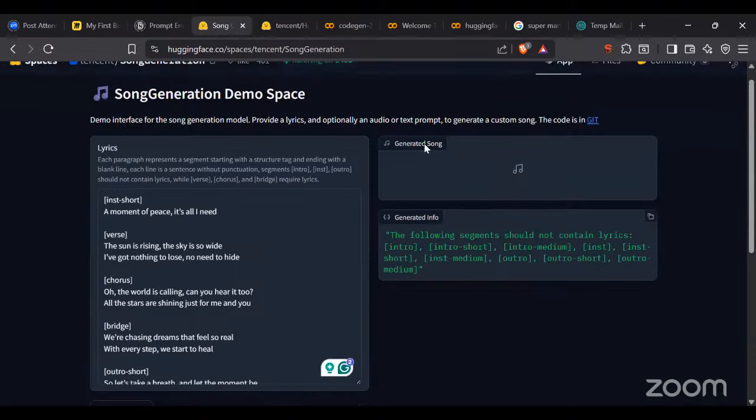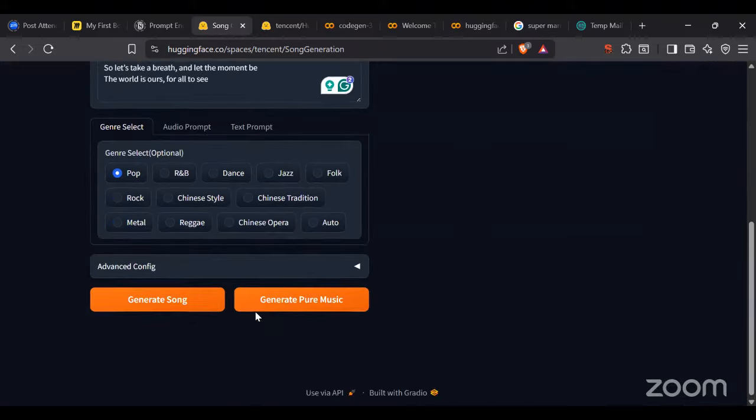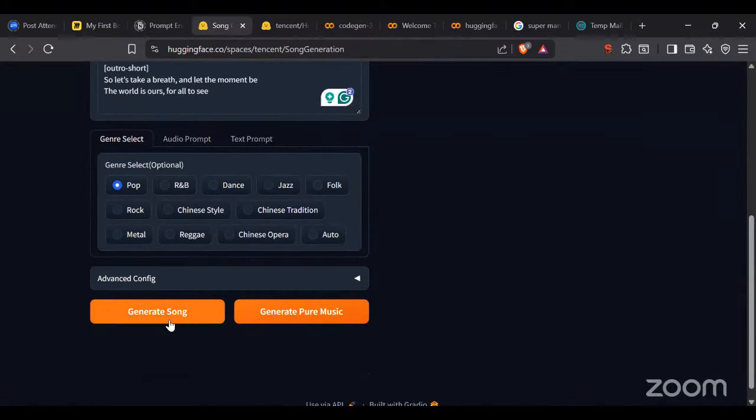So you see the song is getting generated. The following segment should not contain the lyrics, intro, short intro, instrument and all those things. I think it was quite understandable, but why is it not working here?